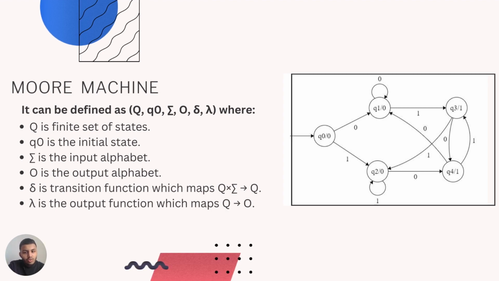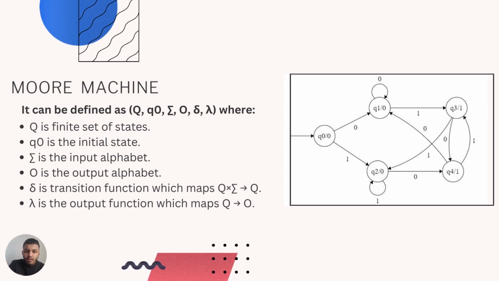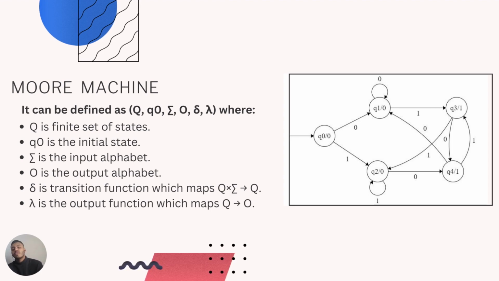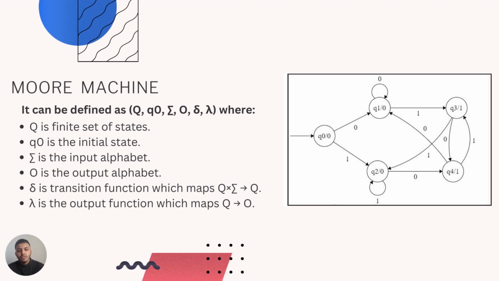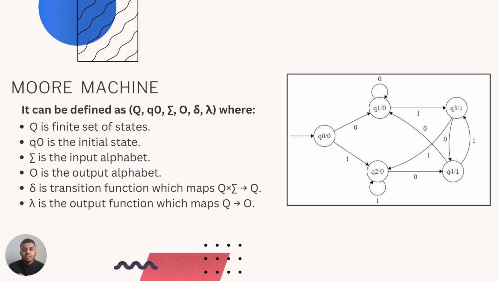As Q1 goes to Q3, it gives an output 1. Again, from Q0, if it goes to Q2, it gives an output 0. And in a Moore machine, there's a very specific definition: the output is defined first, which means every output of this Moore machine will start with 0.